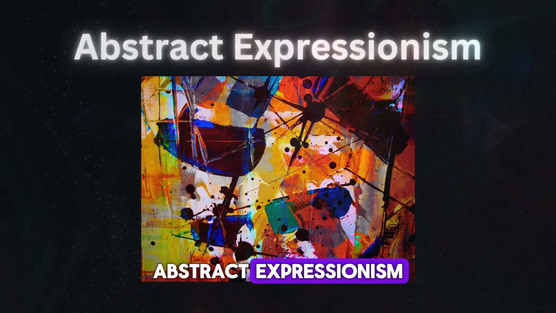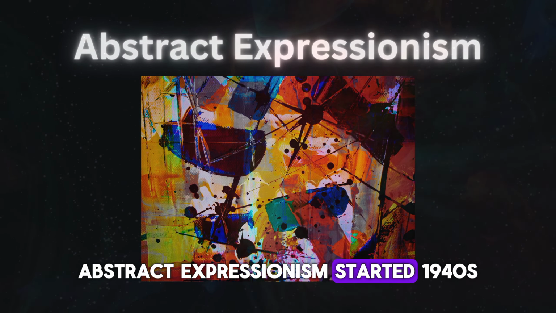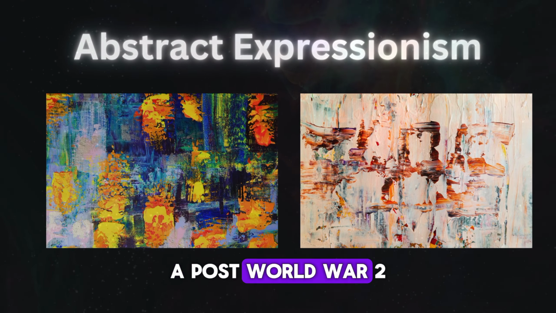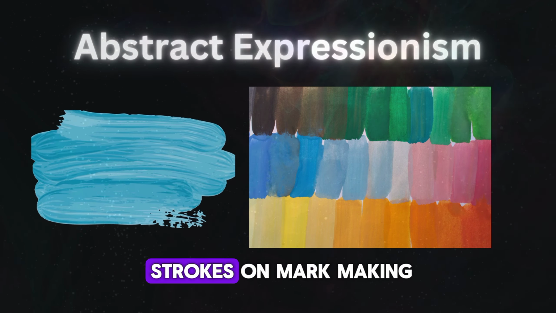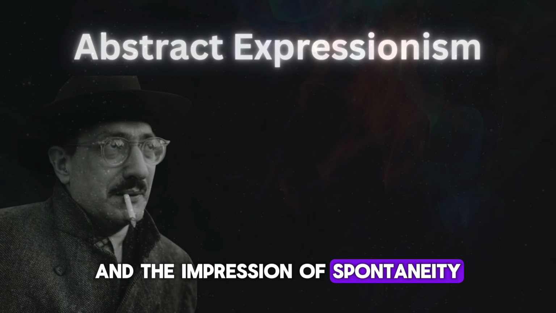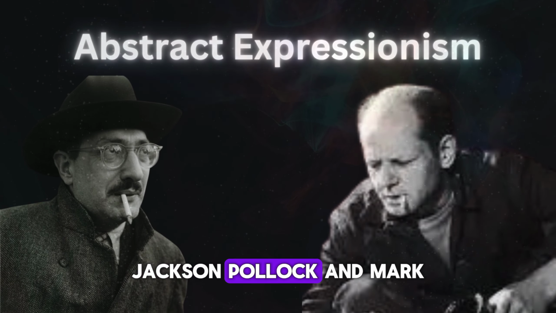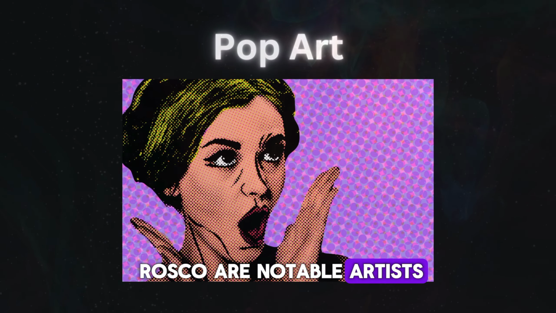Abstract Expressionism, started 1940s to 1950s, a post-World War II art movement in American painting, characterized by gestural brushstrokes or mark-making and the impression of spontaneity. Jackson Pollock and Mark Rothko are notable artists.